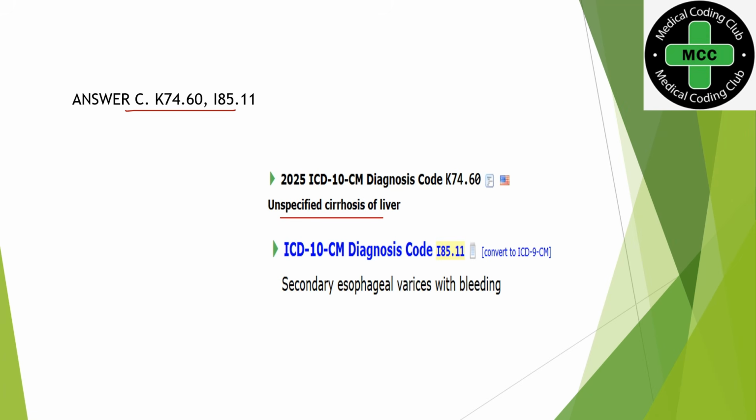Unspecified cirrhosis of liver is the primary diagnosis, and secondary we code secondary esophageal varices with bleeding. This is the final answer for this question. And whenever you are referring to ICD conventions, please refer to the usage of code first and also use additional notes.